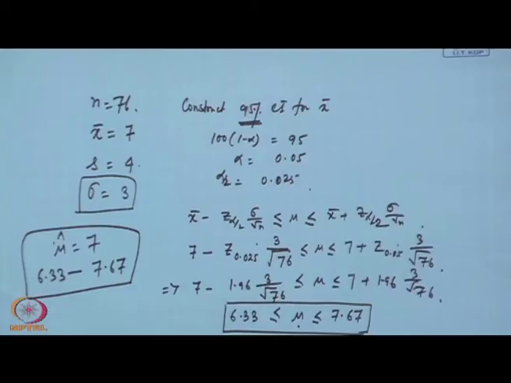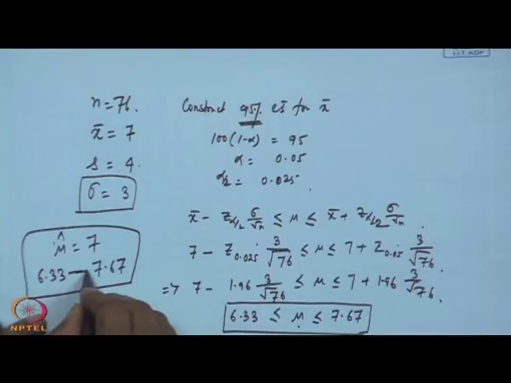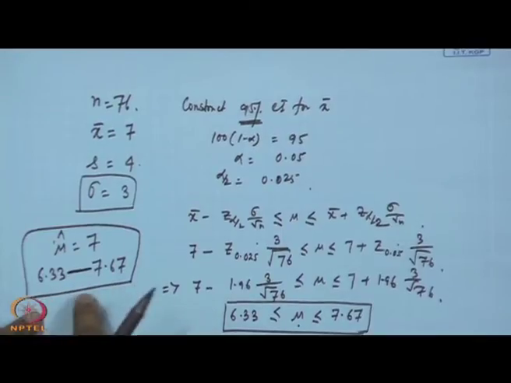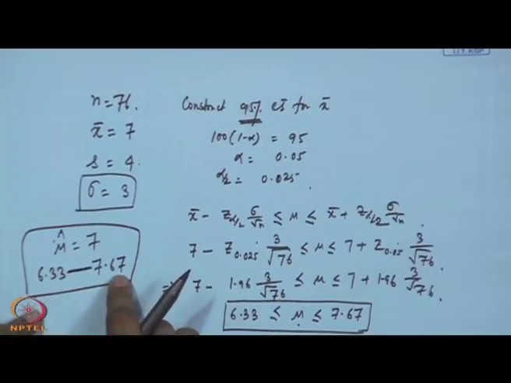So, essentially you are not getting a point estimate only here, you are getting an interval estimate. Point estimate says the mu estimate is 7, interval estimate says it is not exactly 7, it is in between 6.33 and 7.67. That is the difference between the point estimate of mu and the interval estimate of mu. How do you know whether this contains the true mu?